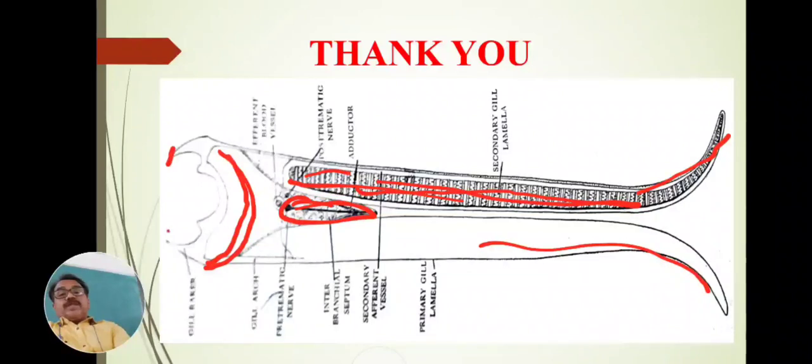These pointed structures are the gill rackers, and in fishes these gill rackers act like a sieve to filter the water, so that waste material and food material do not enter the branchial chamber or gill chamber, because the delicate gill filaments could be damaged by hard particles. To these gill filaments come the afferent vessels and efferent vessels. Afferent vessels supply impure blood, and efferent vessels collect the pure blood from the gills, and gaseous exchange takes place.